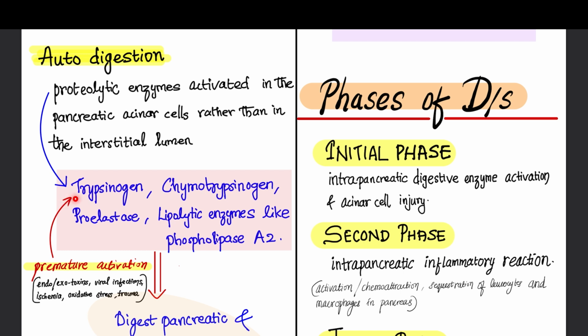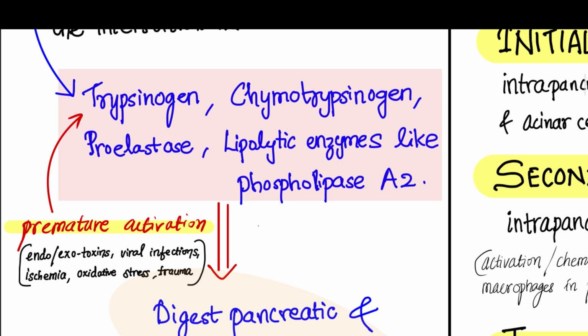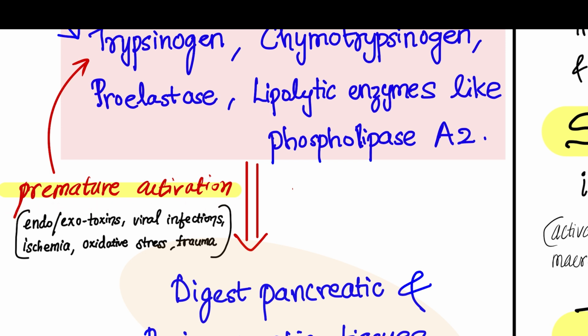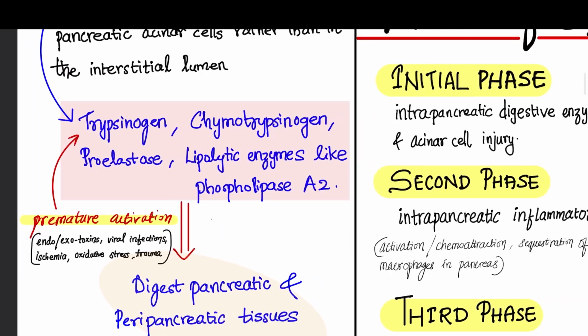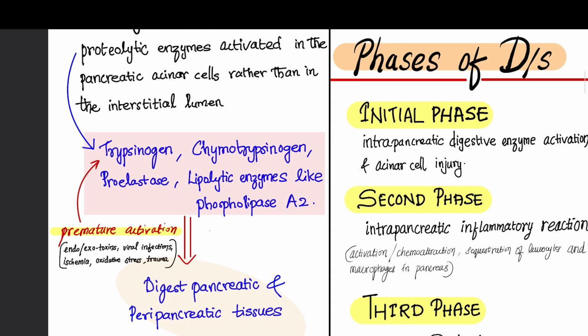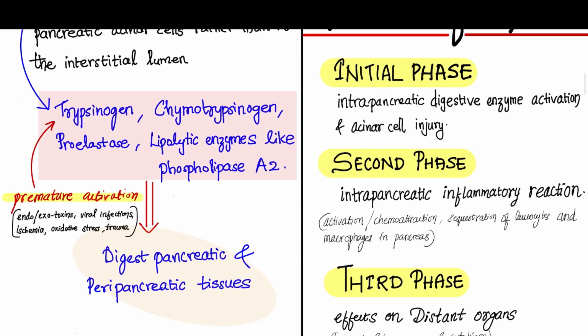The enzymes are trypsinogen, chymotrypsinogen, proelastase, and lipolytic enzymes like phospholipase A2, etc. There occurs premature activation due to many reasons: endotoxins or exotoxins, viral infections, ischemia, oxidative stress, trauma. All this can cause premature activation of these enzymes, which causes autodigestion, and it results in pancreatic tissue digestion. Peripancreatic tissues also get digested.